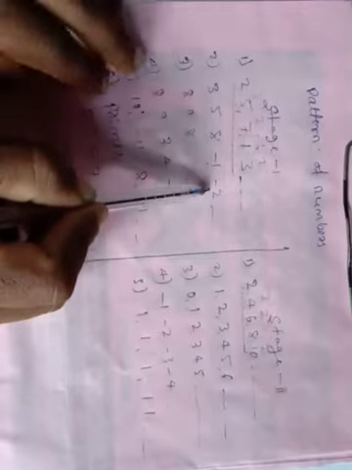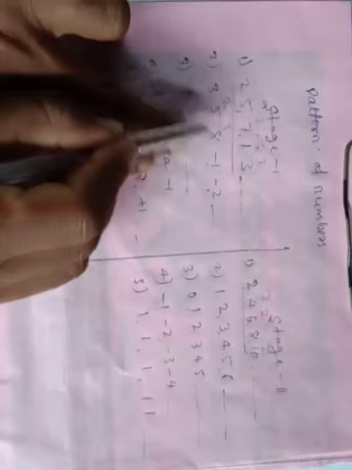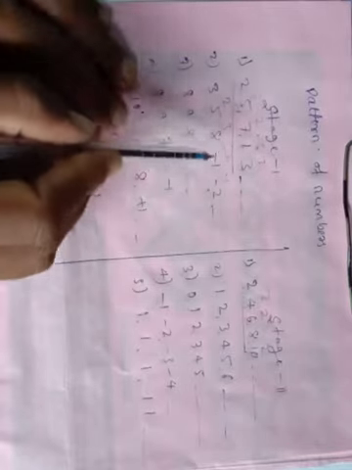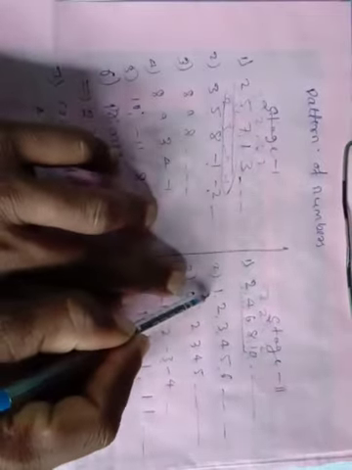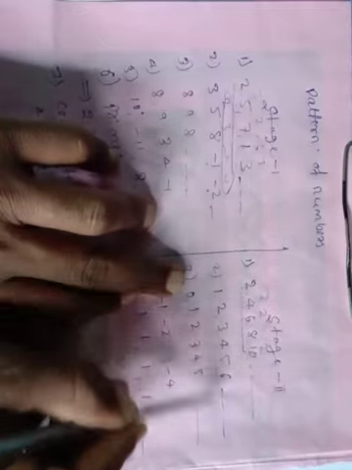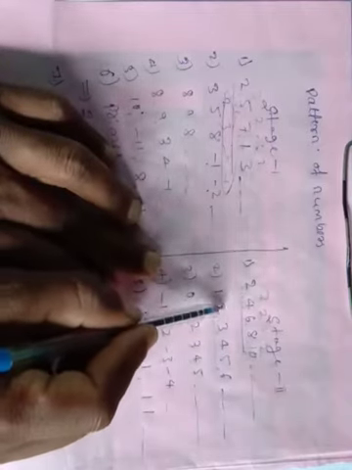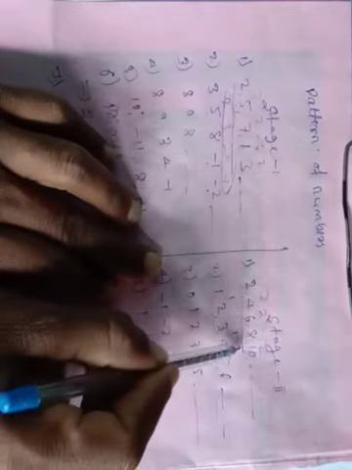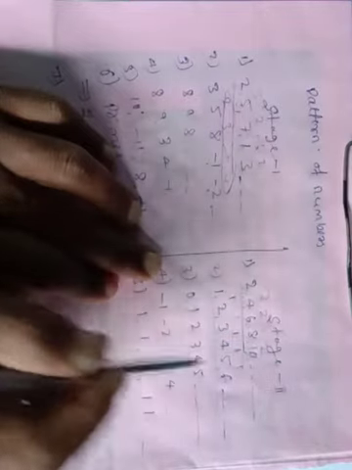Again check the differences: 5 minus 3 is 2, 8 minus 5 is 3, minus 1 minus 8 is minus 9, and minus 2 minus minus 1 is only minus 1. Again all the differences are different, all the differences have changed. But again consider the second example in stage 2. These numbers are only natural numbers, the series of natural numbers. Take the differences again: 2 minus 1 is 1, 3 minus 2 is 1, 4 minus 3 is 1, 5 minus 4 is 1, 6 minus 5 is 1. Again the difference is constant.